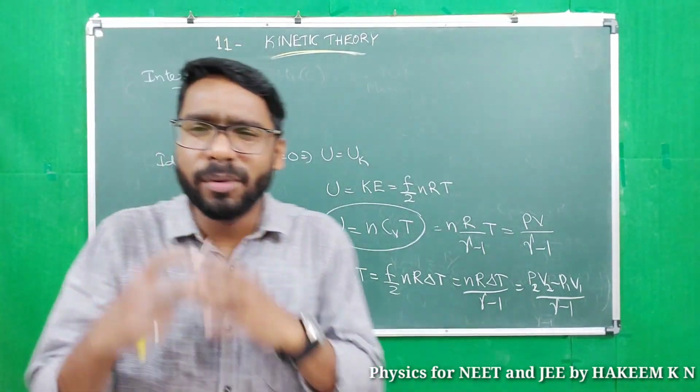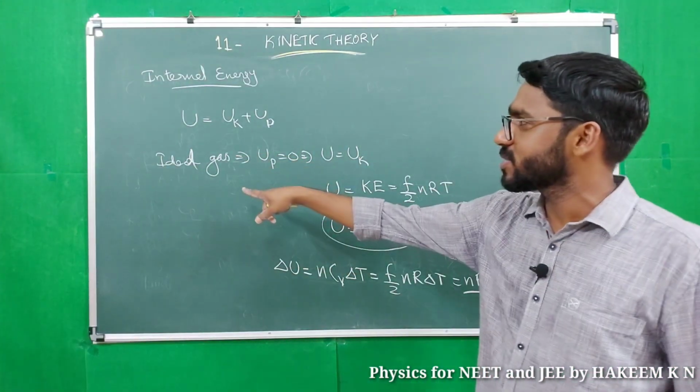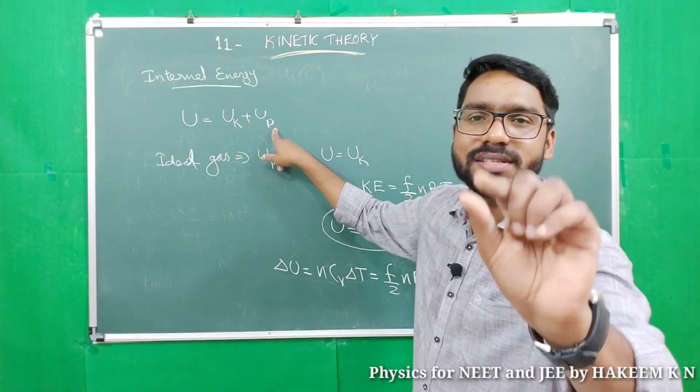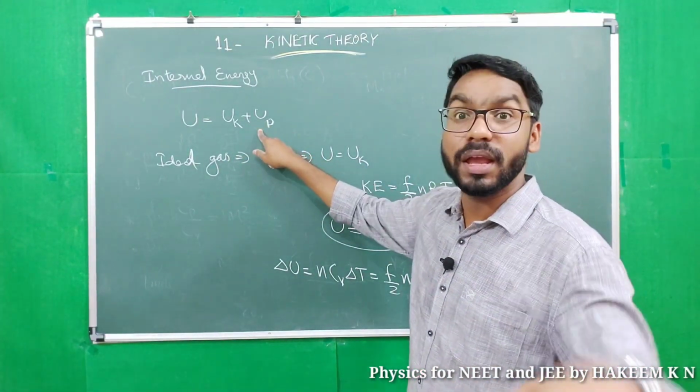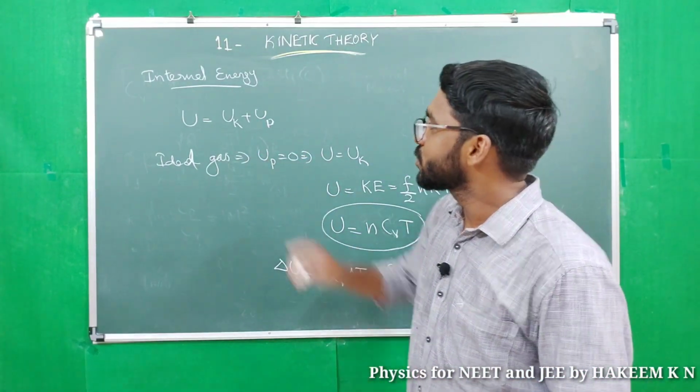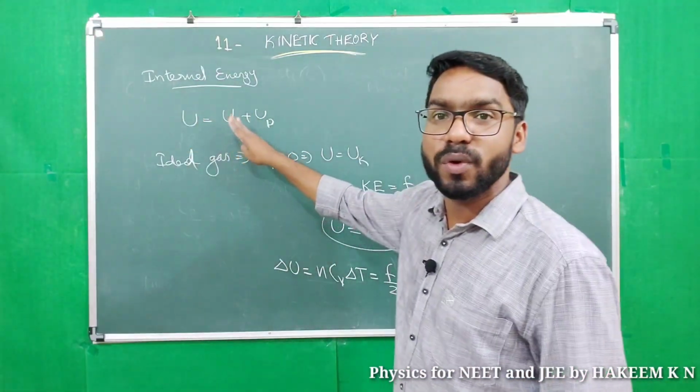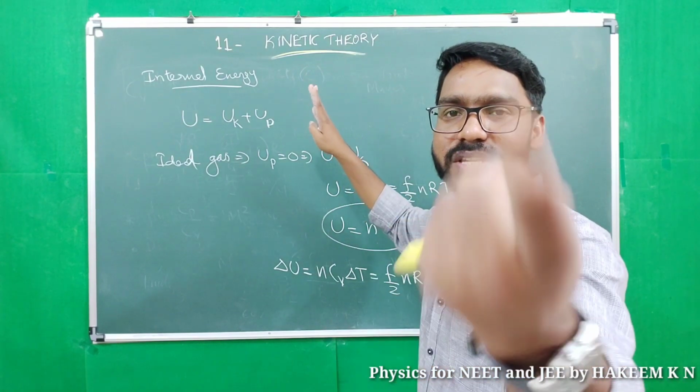Then what about internal energy of a real gas? For a real gas, there is a small intermolecular force, so UP cannot be 0. So a real gas possesses both UK and UP, internal kinetic energy and internal potential energy.